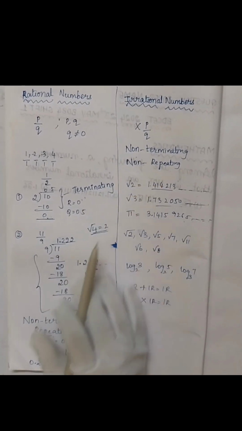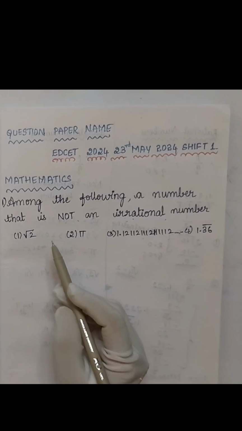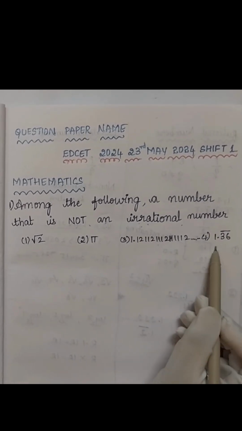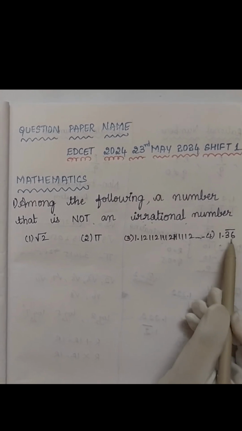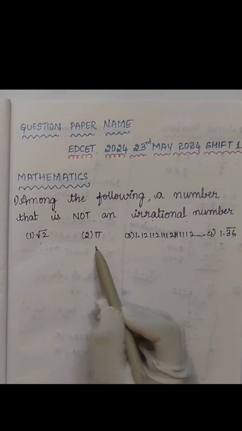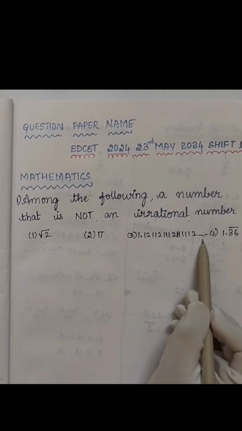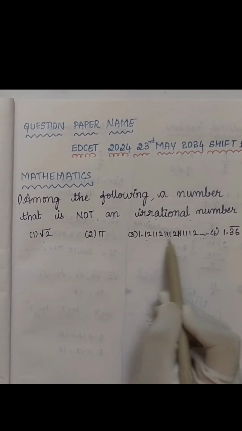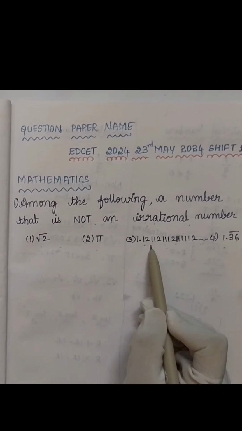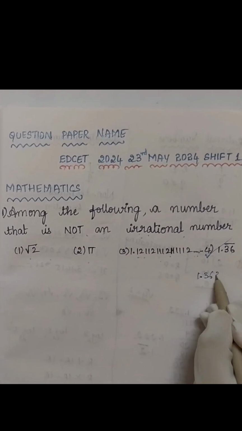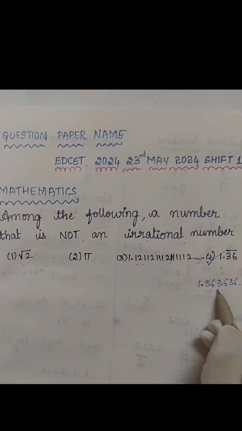Now let's go back to our question. By looking at the question, within a second, we can say that the answer is the fourth option. Why? Because there is a bar, and a bar indicates repeating. Just now we learned that root 2 is irrational, pi is irrational, and the other one is also non-terminating, but can you find any repetition? No, there is no pattern which has been repeated. So these three are irrational numbers and our answer is 1.36 bar, which is 1.36, 36, 36, and so on. It means it is non-terminating and repeating.